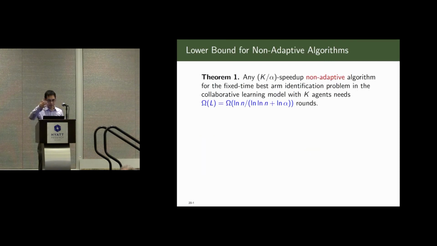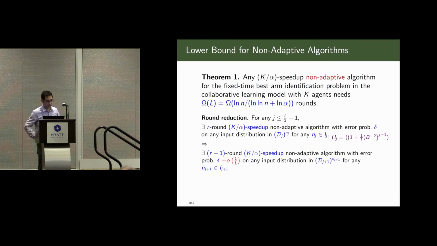So for the non-adaptive case, this is our result. The argument is basically plugging the generalized round elimination technique into this. Here, instead of talking about running time, we use this speed-up. Basically, it's the same thing. And the input distribution is what we have chosen, which we discussed on the last slide.